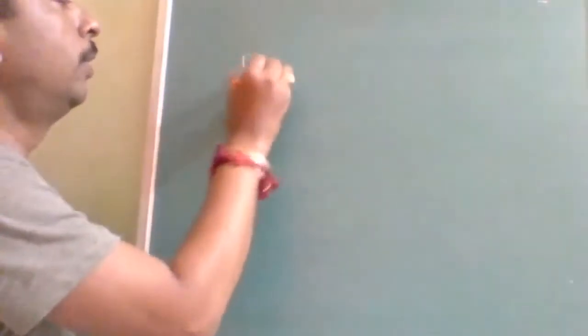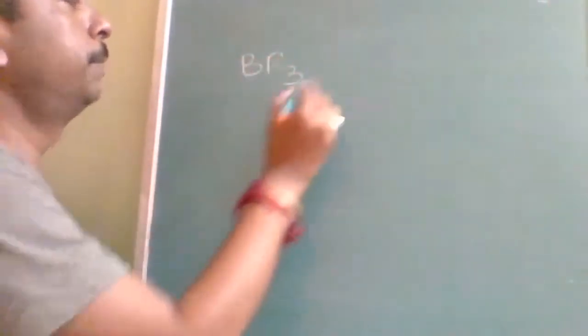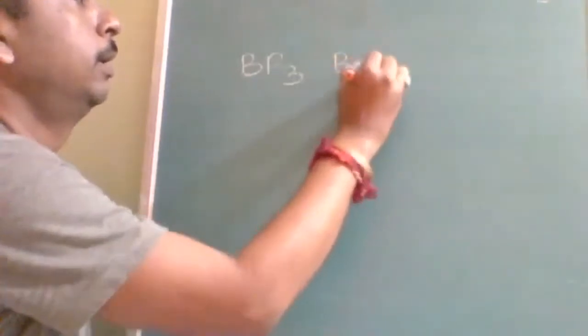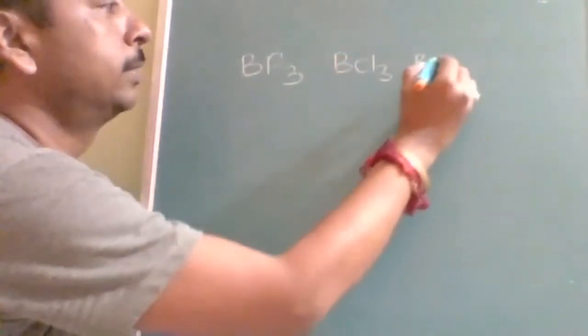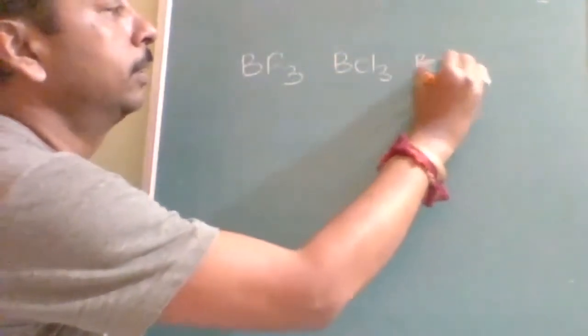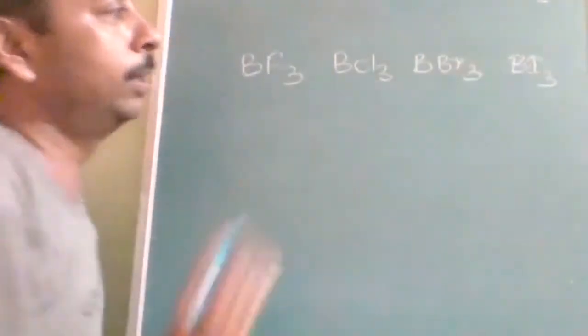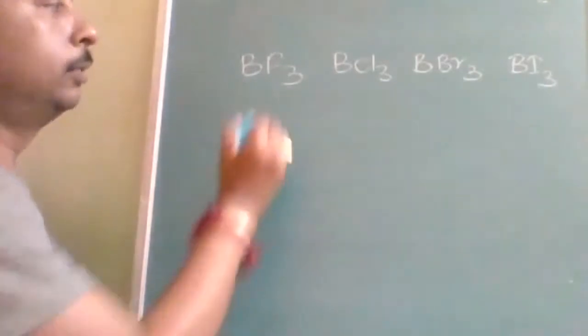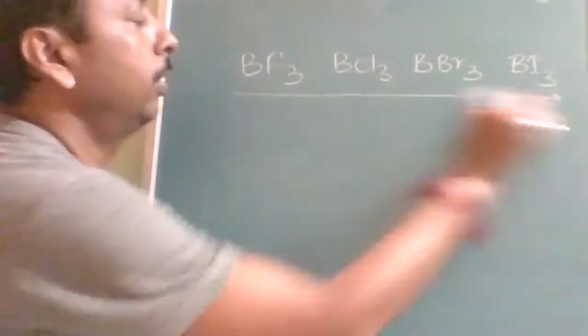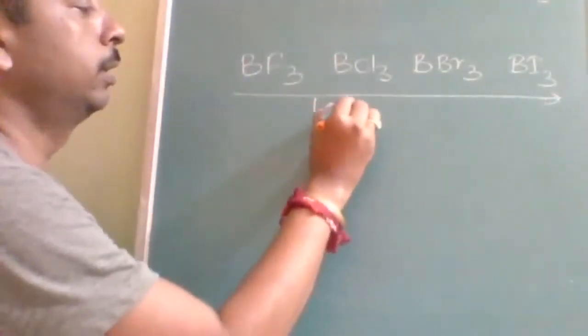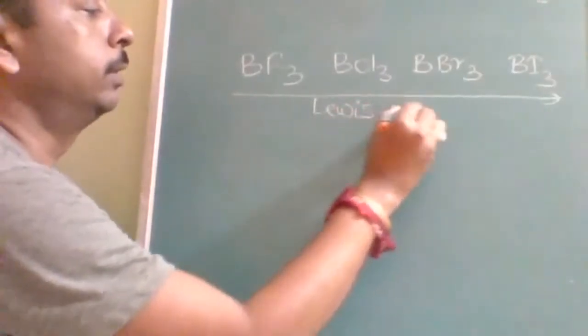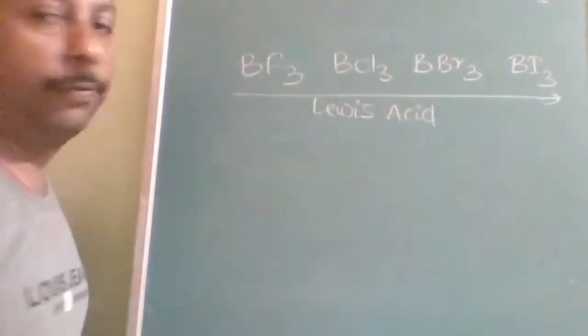As a normal expectation... Sometimes what happens? Expect the unexpected. That is also one of the success formulas in chemistry. So these are all Lewis acids. Why? Because they are electron deficient.